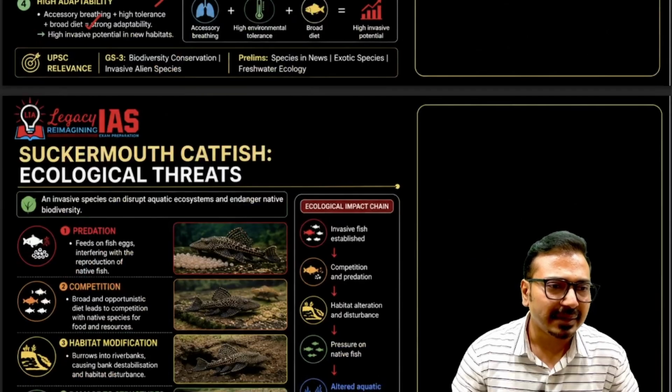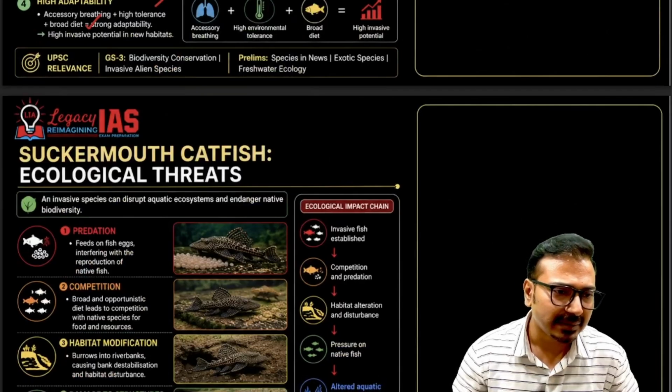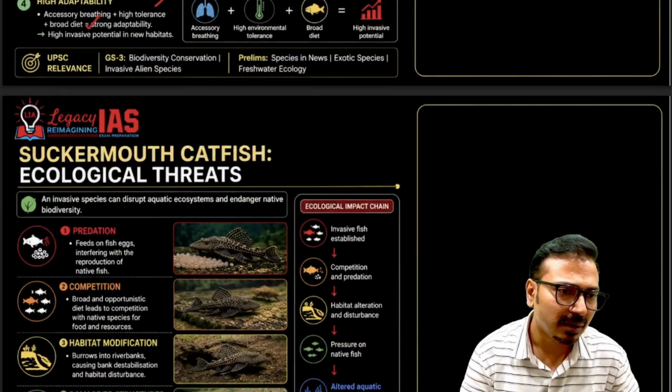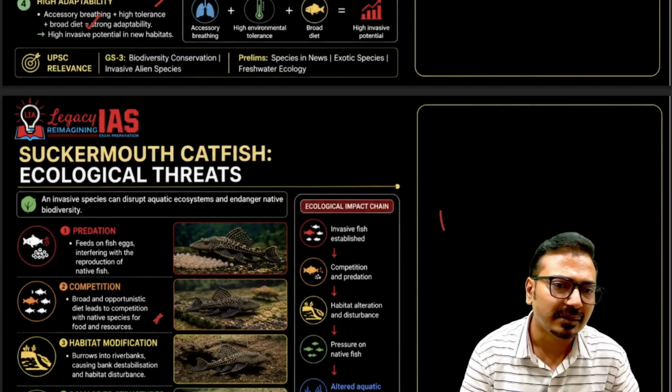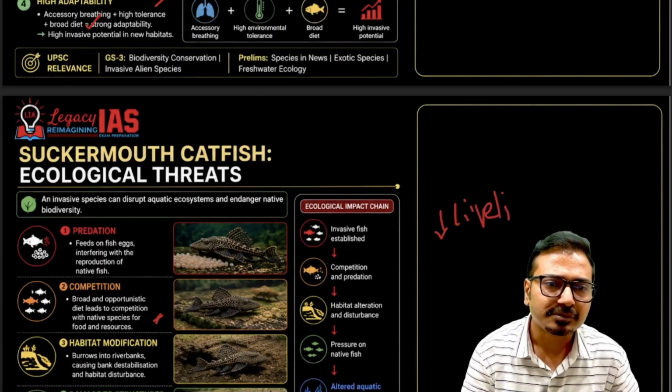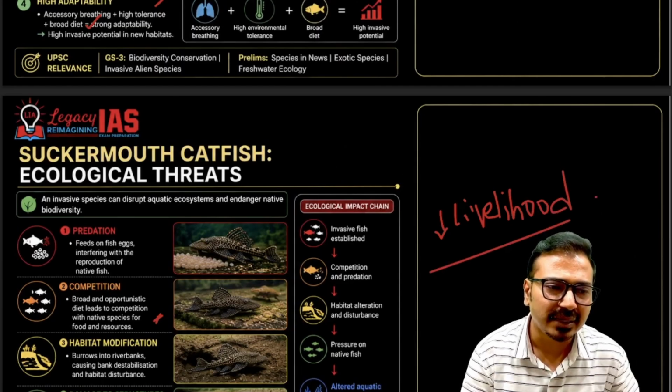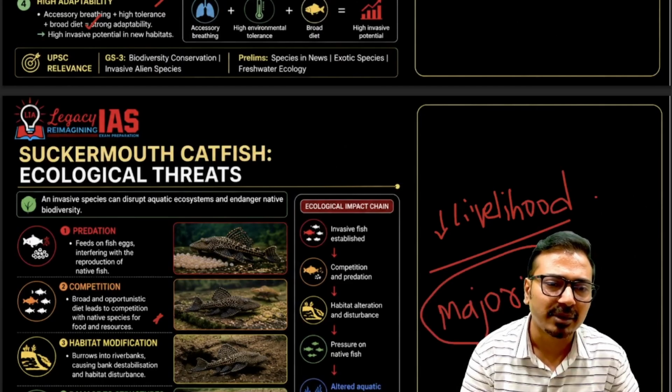Now in that particular area, it has created a lot of problems. It has resulted in a decline in the local fish. So competition is created, then habitat modification and damage to the structures of that region, reservoirs also. It has resulted in a decline in livelihood for local fishermen also. Why? Because in that particular dam, the majority of the fish found is sucker fish, and this fish is not edible. Try to understand. You will say, "Sir, we can eat this also, no?" It is not edible. Okay, so this is the problem.